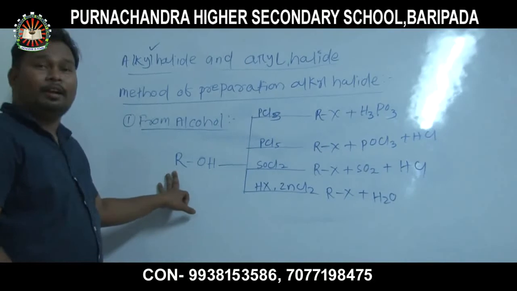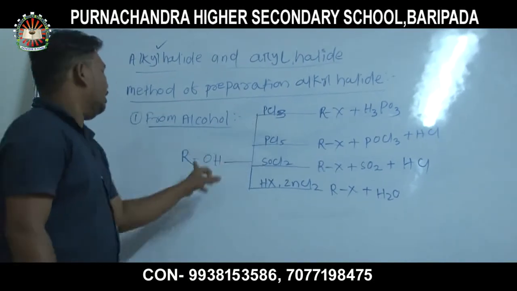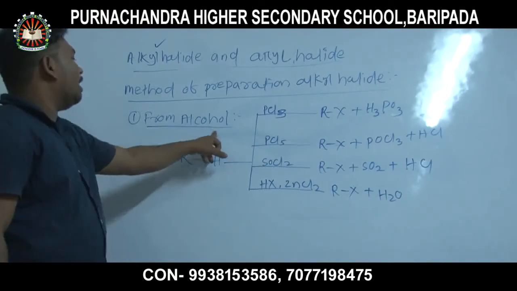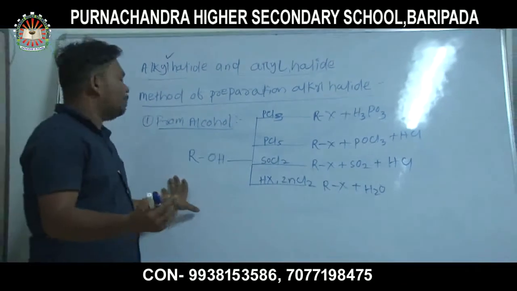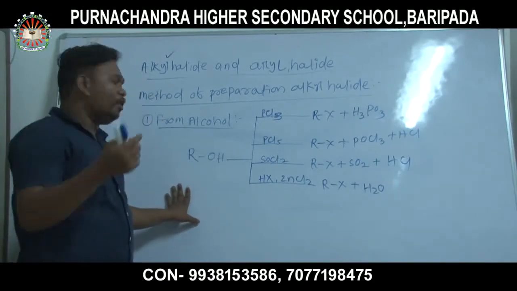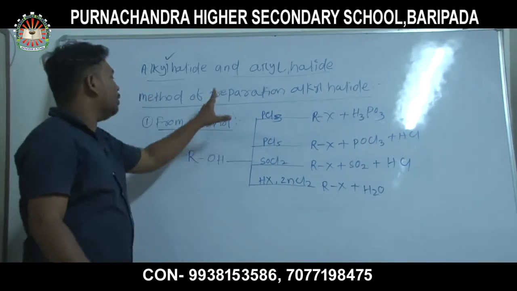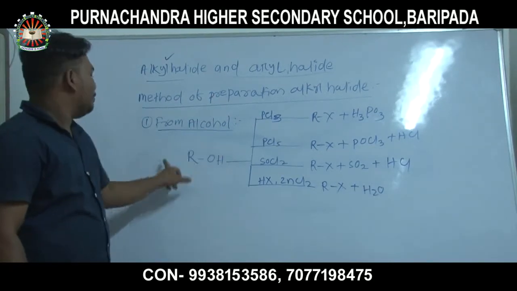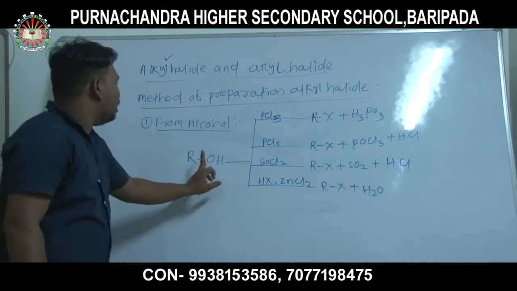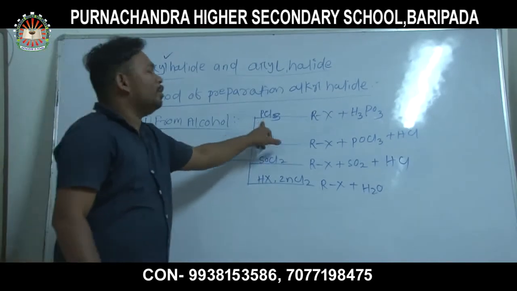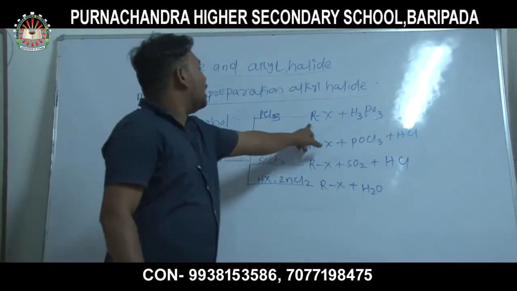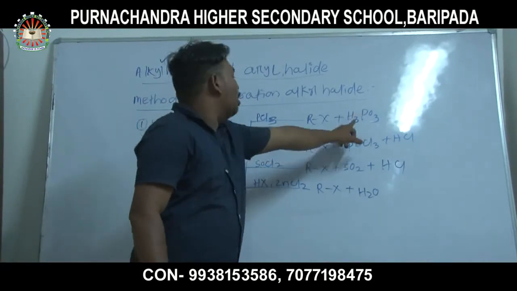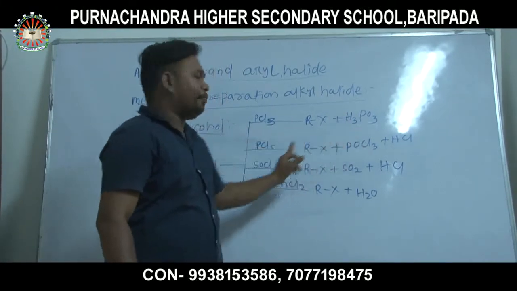Now it is very clear that we have learned this from alcohol. I will not explain further because I already told you in class 11 how to explain these chemical reactions of alcohol. When alcohol reacts with phosphorus trichloride, alkyl halide is formed along with phosphorus acid.